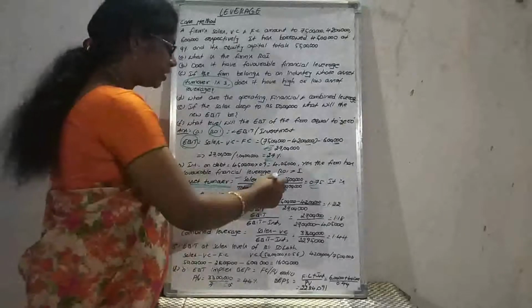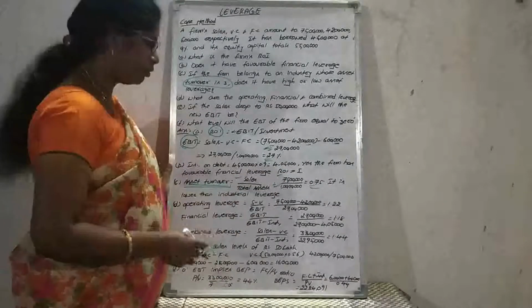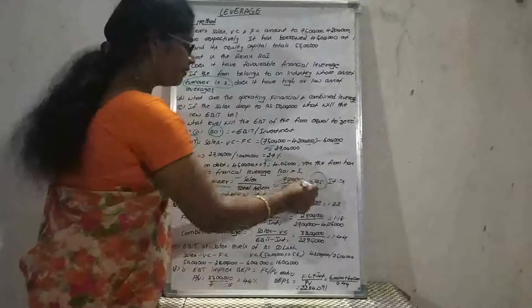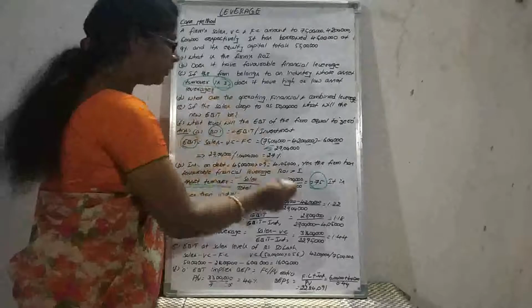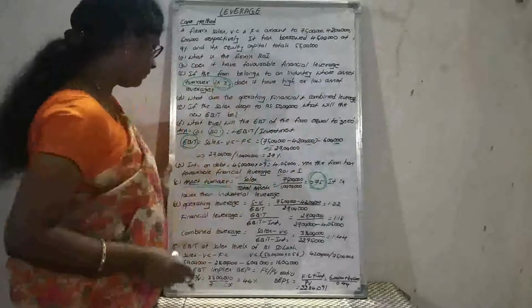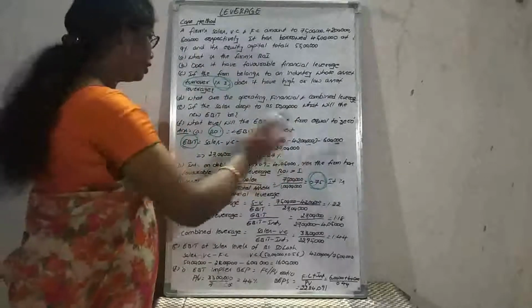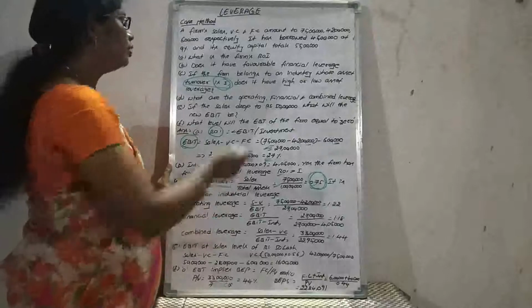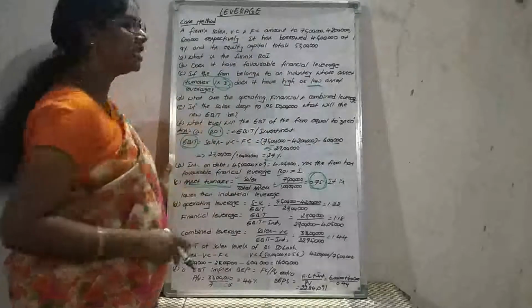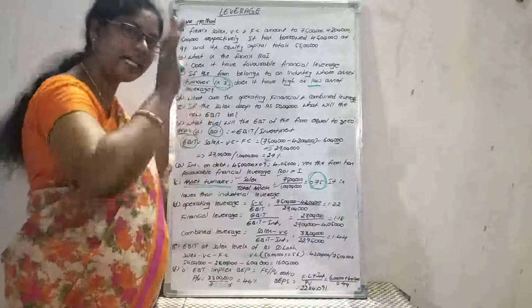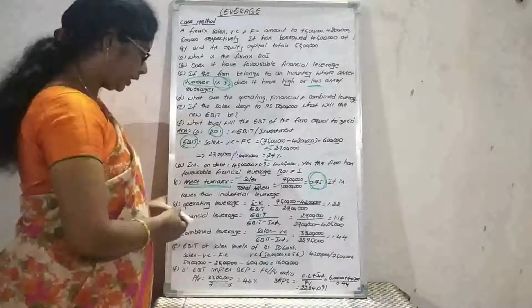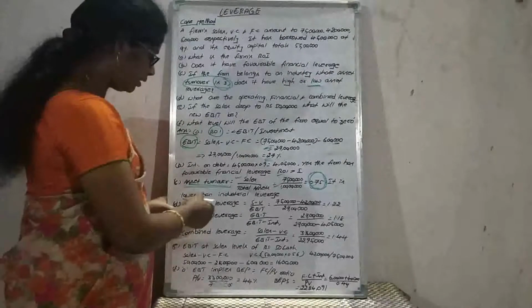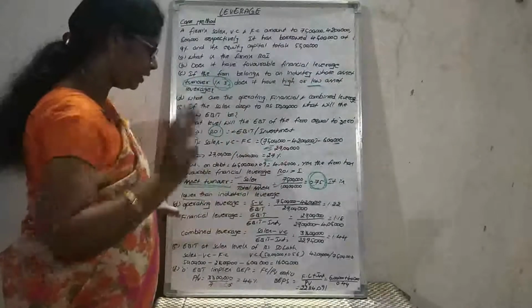And total assets are 1 crore. The value is 0.75. Here the industry asset turnover is 3, and we determined 0.75. So this is the lowest value. This is a lower asset turnover when I compare it with the industry asset turnover. So this is lower than the industry leverage.